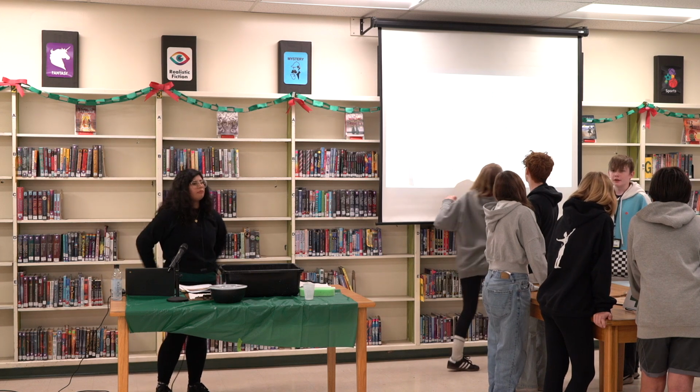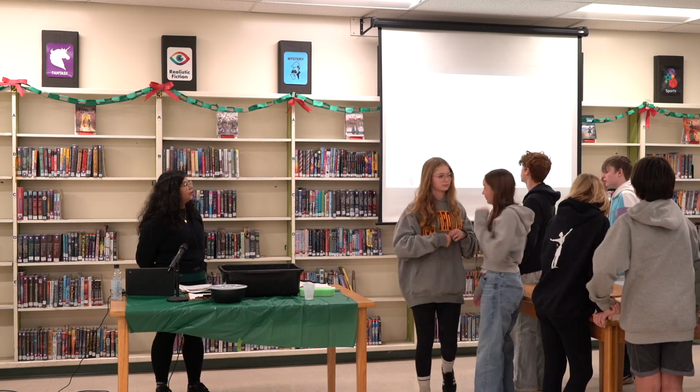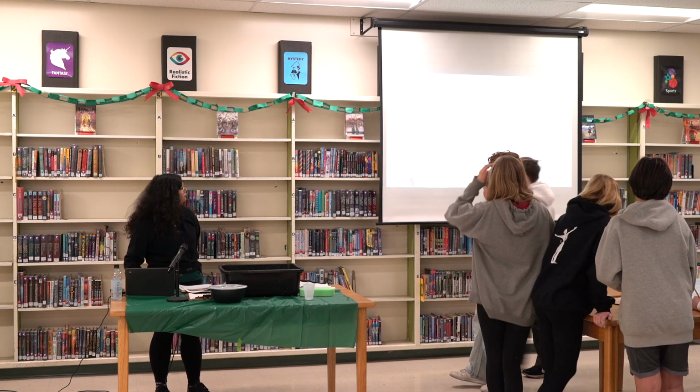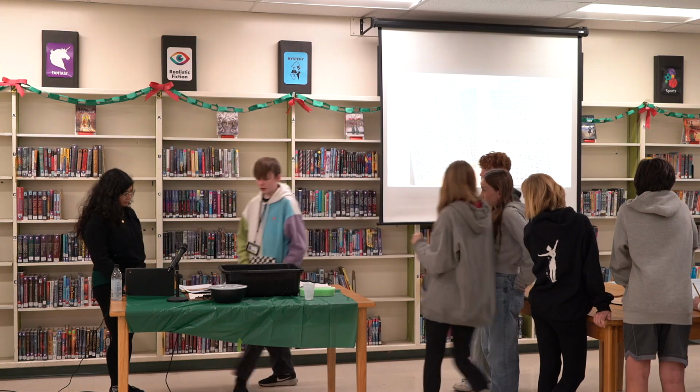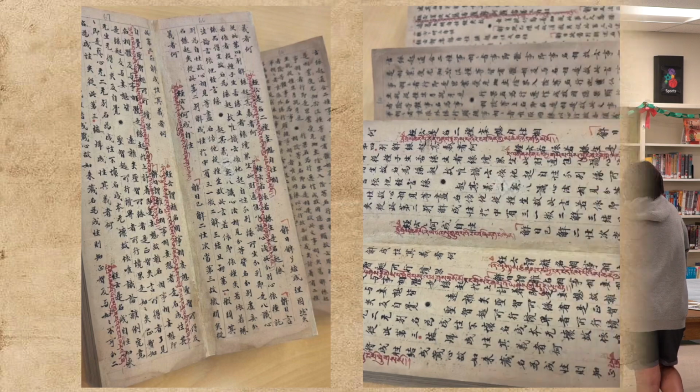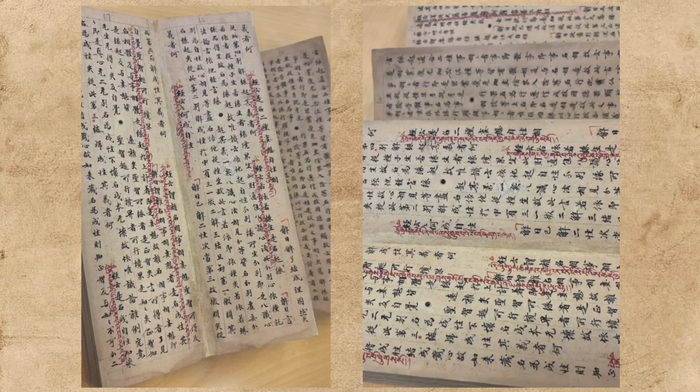Alrighty. Let's hear from group number 4. What do you see? We see what looks like some kind of Chinese writing on what looks like much more modern paper. It's all the same kind of uniform and doesn't have that yellow tint that a lot of old paper has.